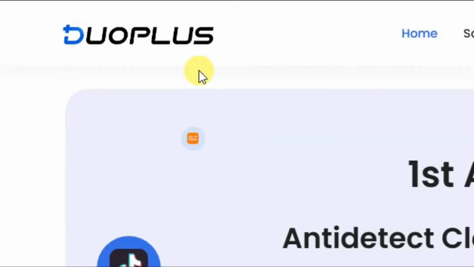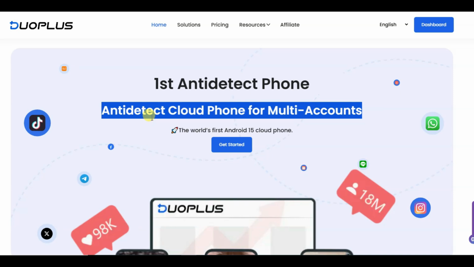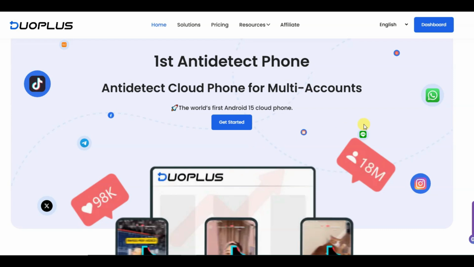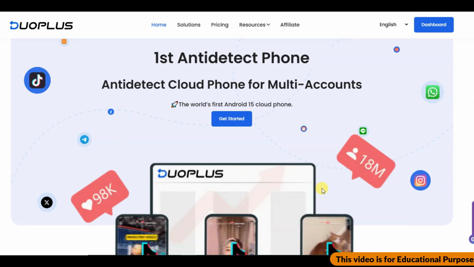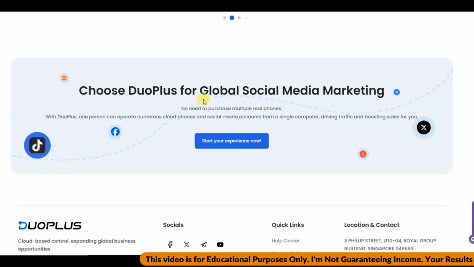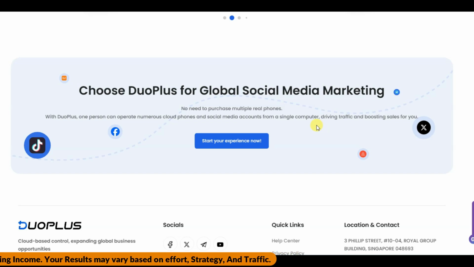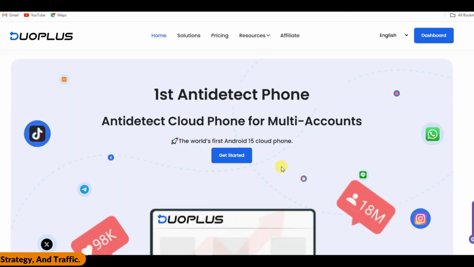I wanna share with you this platform called Duoplus. This is a great platform. Using Duoplus, you can create anti-detect cloud phone for multiple accounts. In this cloud phone, you can use WhatsApp, Instagram, Facebook, TikTok, Telegram and any kind of application. Here you can see real feedback from users. You can choose Duoplus for global social media marketing. You do not need to purchase multiple real phones. With Duoplus, one person can operate hundreds of cloud phones and social media accounts from a single computer. You can drive traffic. You can boost sales. Let me show you how you can use this platform.